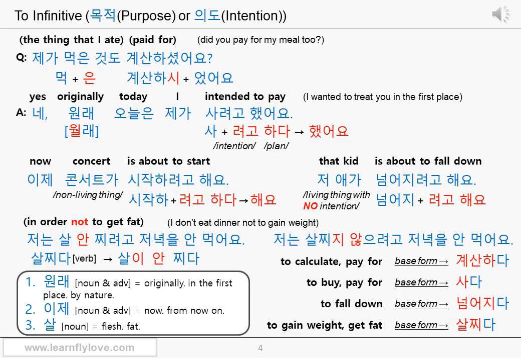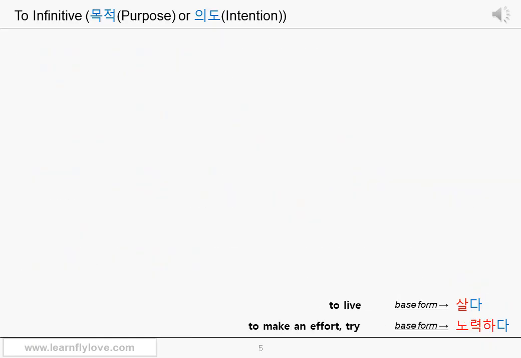You add 지 않 and the connective ending 으려고. 살찌지 않으려고. Not to get fat. This time, 으려고 is used because 않 has final consonants. Therefore, the sentence is going to be 저는 살찌지 않으려고 저녁을 안 먹어요. Okay? Very good. Now, let's use the movement verbs such as go and come with to infinitive.